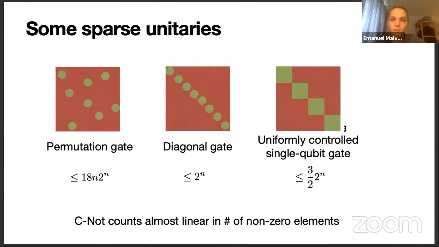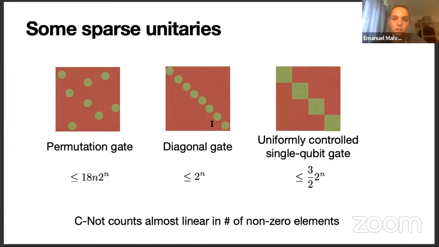Here are some examples of sparse unitaries. For example, you have permutation gates. These represent classical reversible circuits. Using the method that we describe here, or a variation of it, we can implement permutation gates on n qubits using at most 18 times n times 2 to the n CNOT gates.